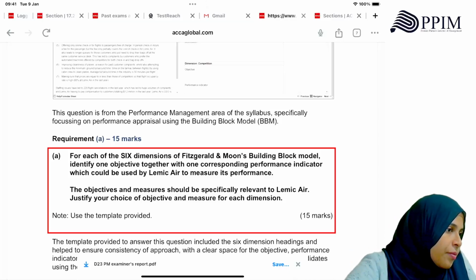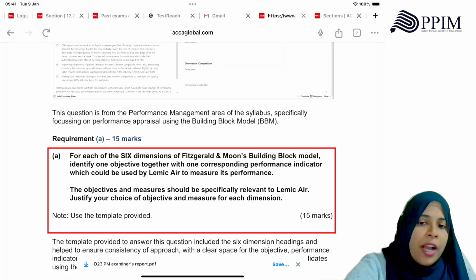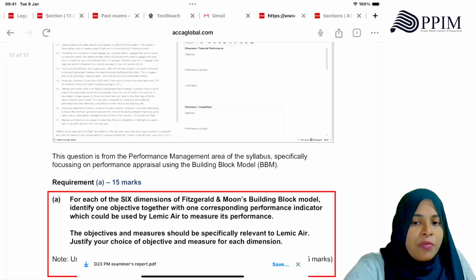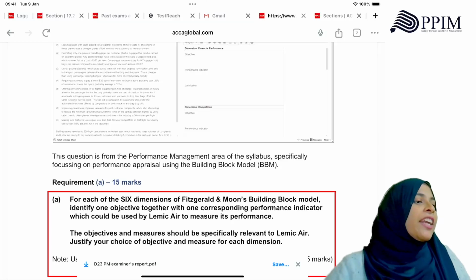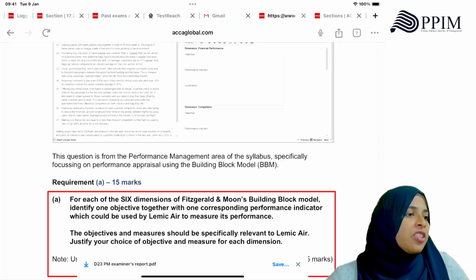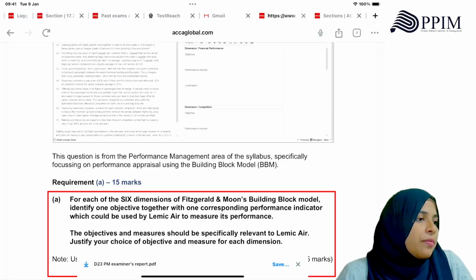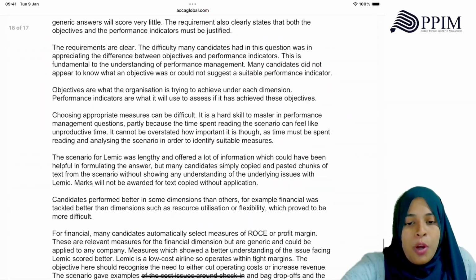Can you understand? From the scenario, you just had to identify the objective for financial performance, the indicator, and why you chose this indicator for the financial measure. That's all you have to give, with justification. So you have to answer to the point.